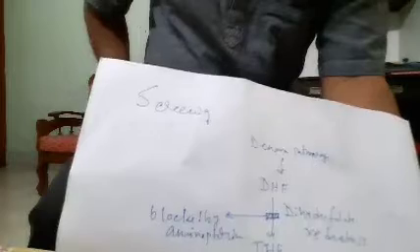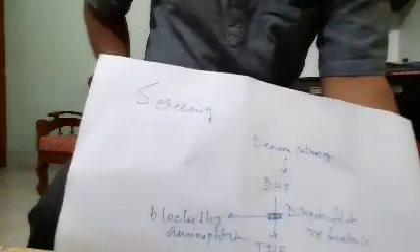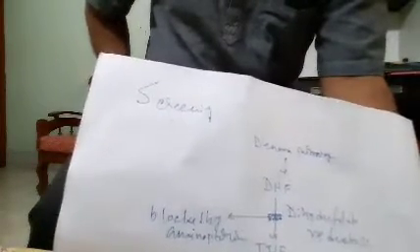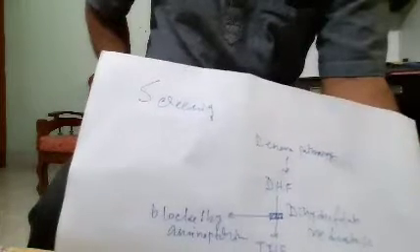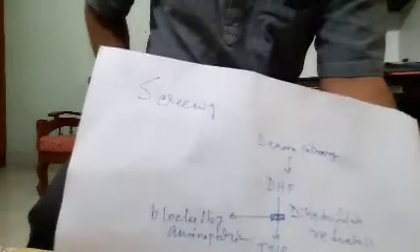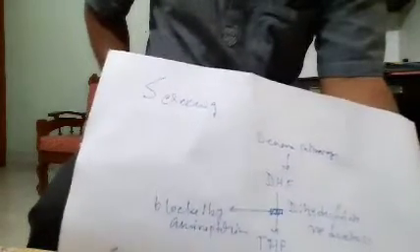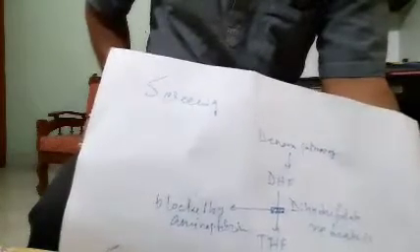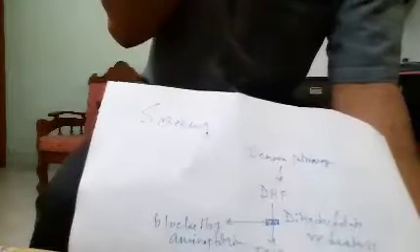Dihydrofolate is acted on by the enzyme whose full form is tetrahydrofolate reductase, and DHF, dihydrofolate, is converted into THF, tetrahydrofolate.